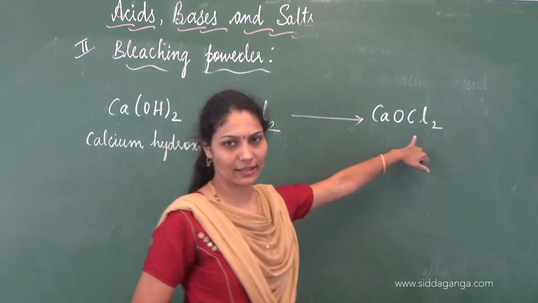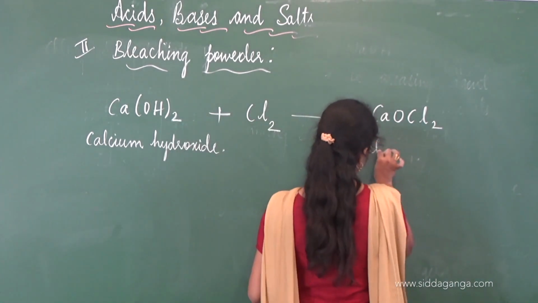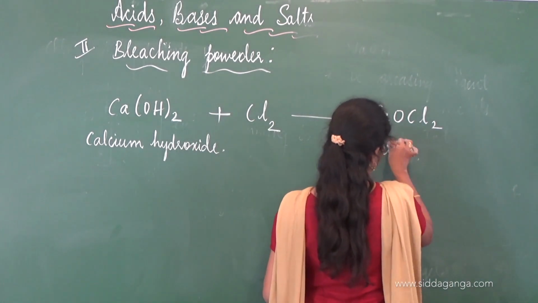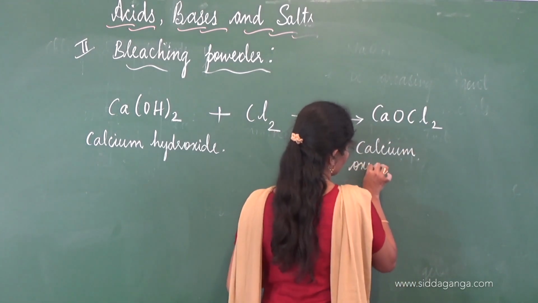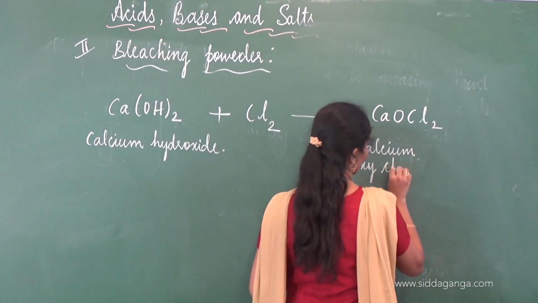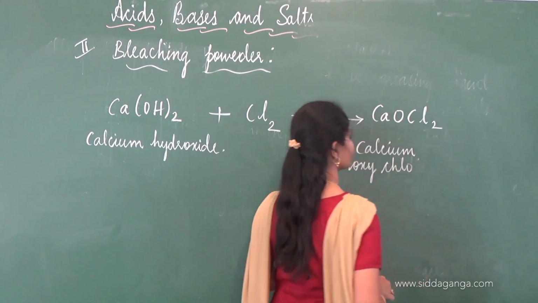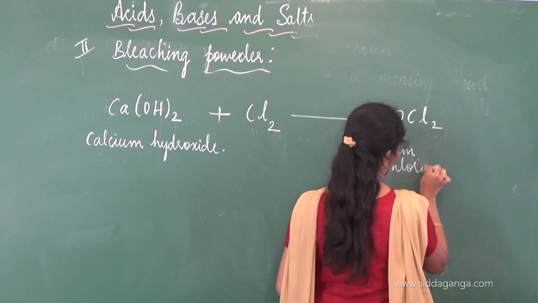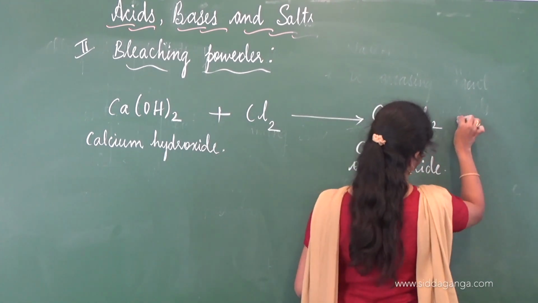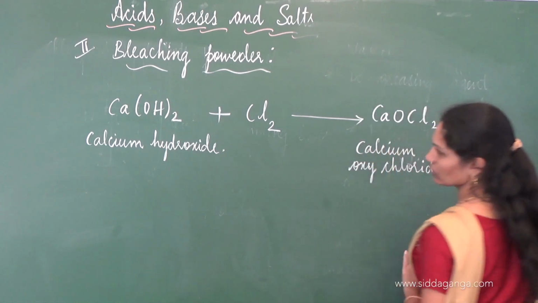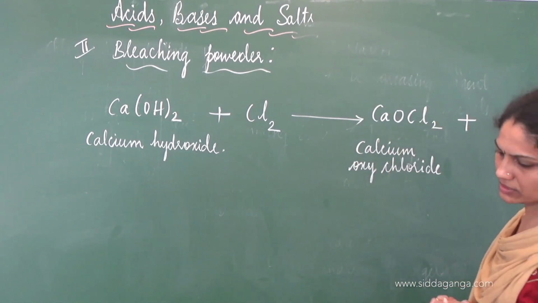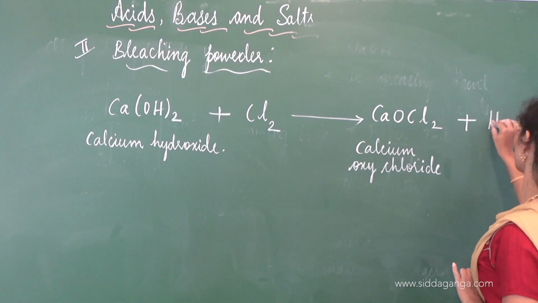Calcium oxychloride. C for calcium, O oxy, and Cl2 for chlorine. Calcium oxychloride, and also the product obtained here is with this H2O.